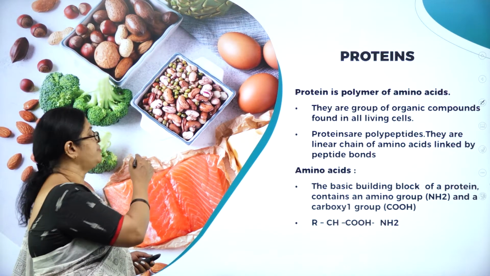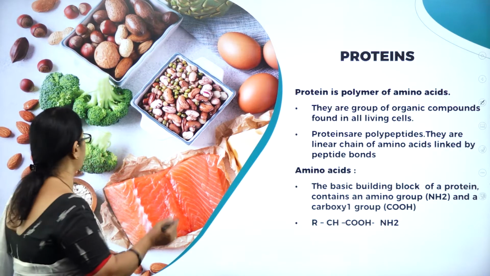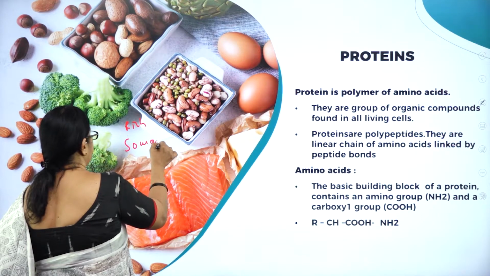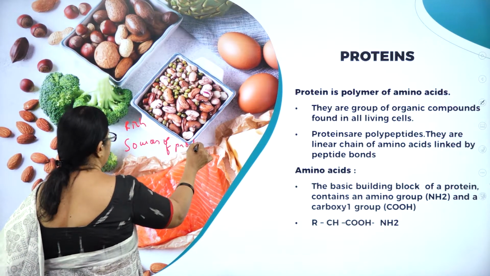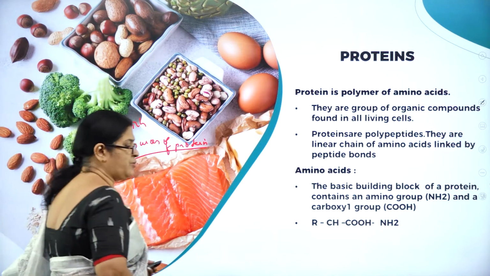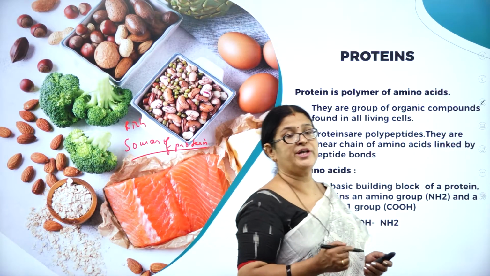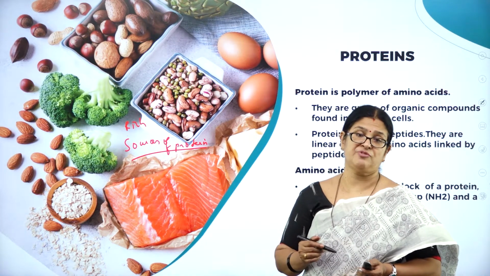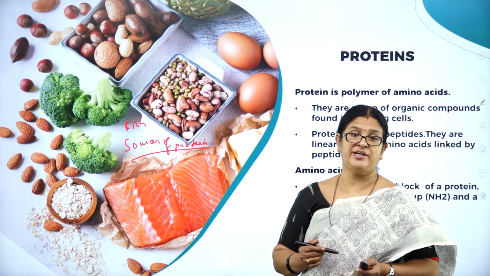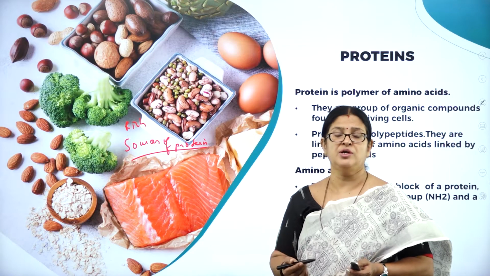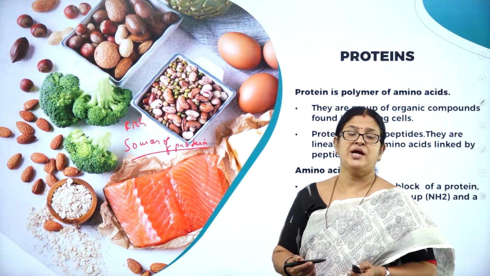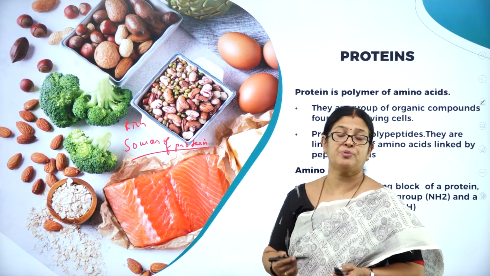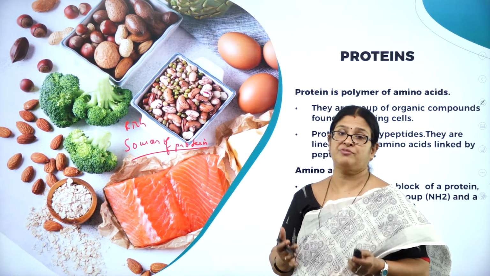Here you can see in the picture the sources of protein. All these are rich sources of protein. All of us know how important protein is. Proteins are the building blocks of the body, and they are essential for growth as well as for the wear and tear process. Cells are worn out and new cells are added, and for all these important processes protein is important. So protein is called the building block of the body.